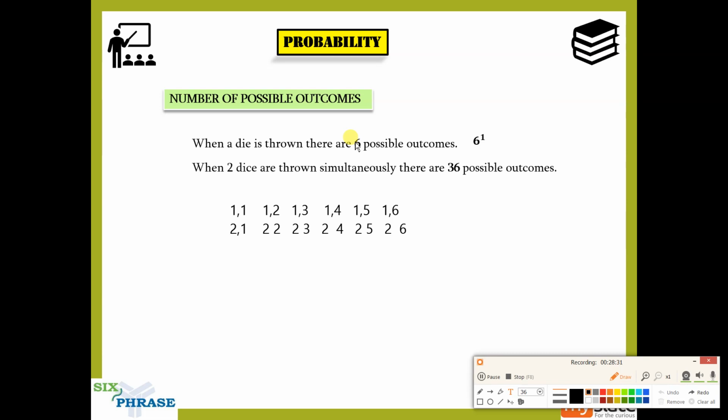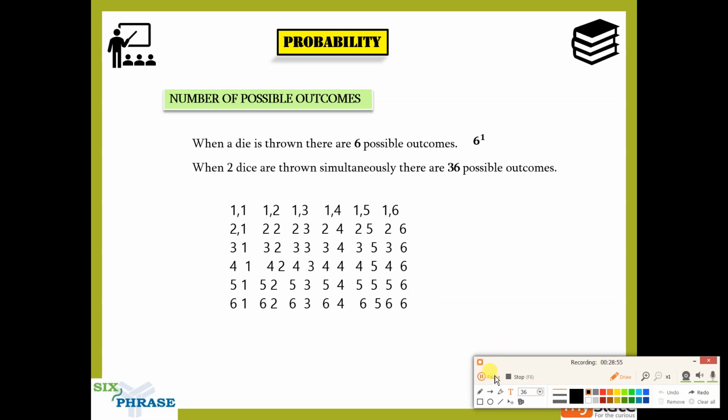Then 3 1, 3 2, 3 3, 3 4, 3 5, 3 6. Then 4 1, 4 2, 4 3, 4 4, 4 5, 4 6. These are the 36 possibilities, guys. You can see 6 here, 6, 6, 6, 6, totally 36 possibilities.